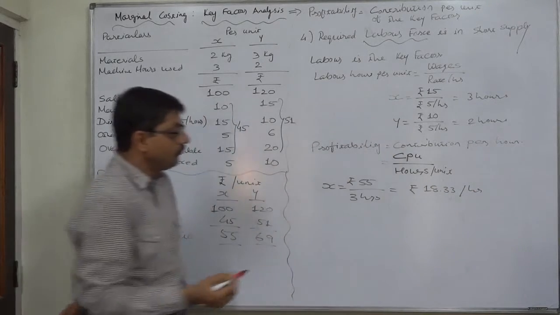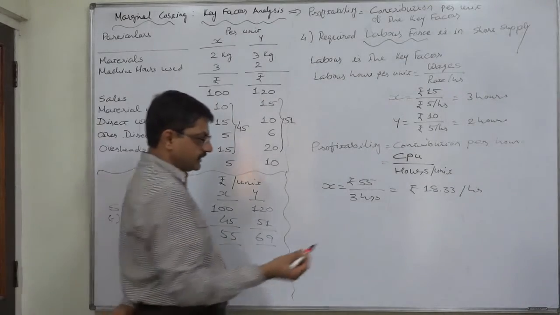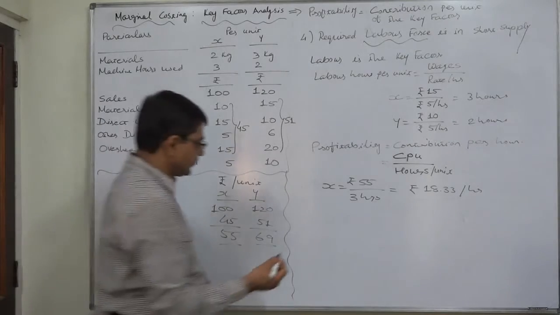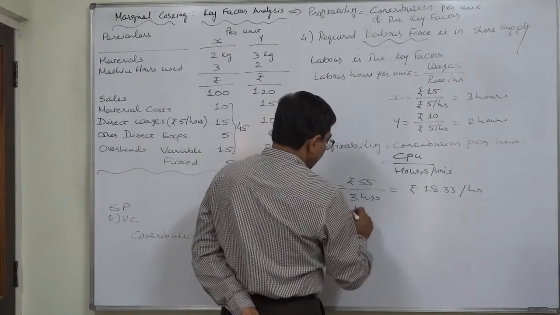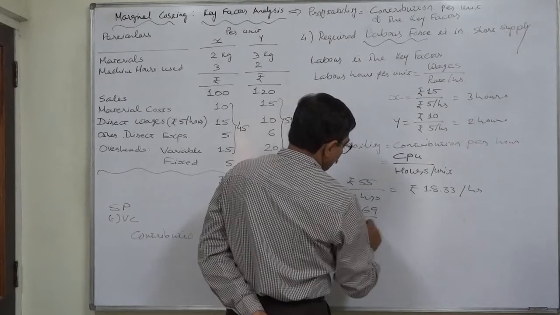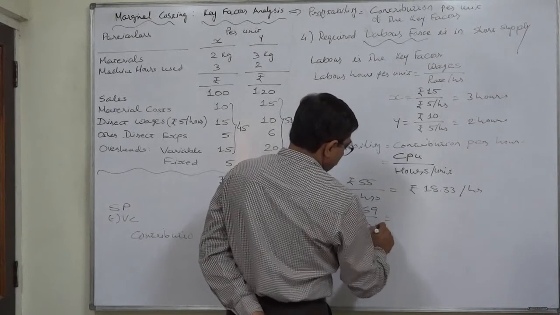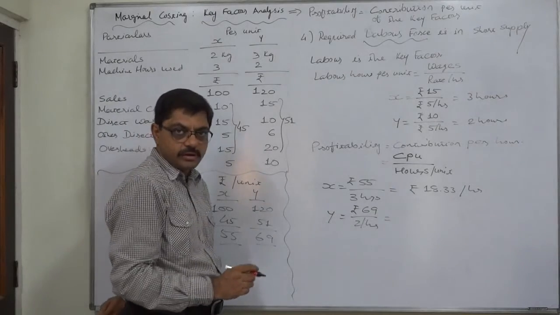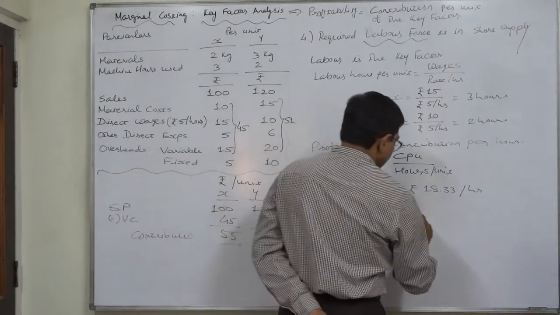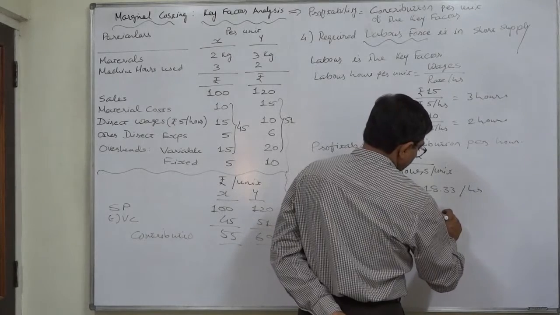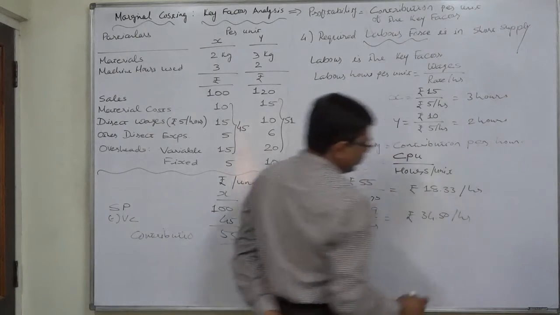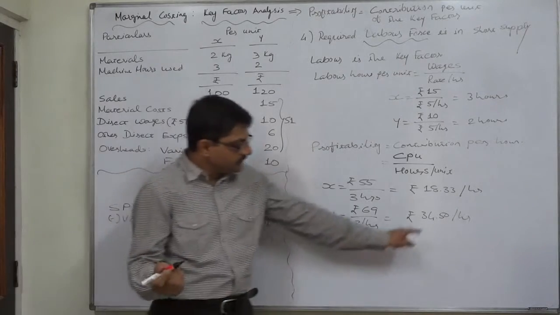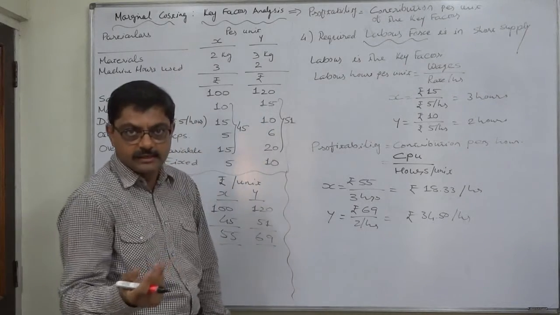If we consume 1 hour of labor for X, average contribution of rupees 18 and 33 paise is generated. In case of Y, it is rupees 69 divided by 2 hours. Because 1 unit of Y requires 2 hours and 1 unit of Y gives us contribution of rupees 69. So it comes to average rupees 34.50 per hour. So if we consume 1 labor hour for Y, average contribution of rupees 34.50 is generated.